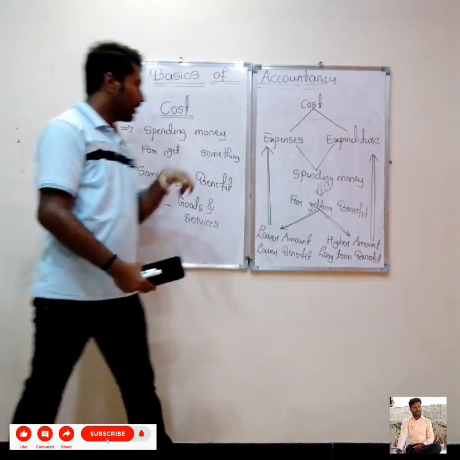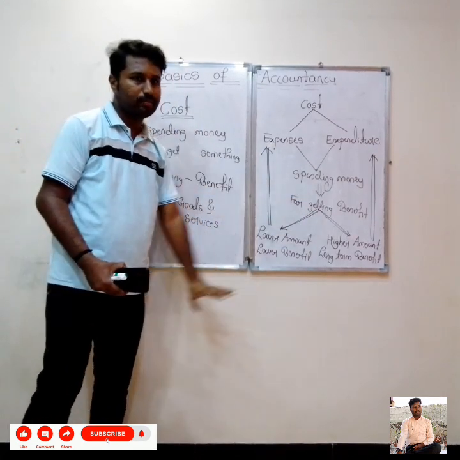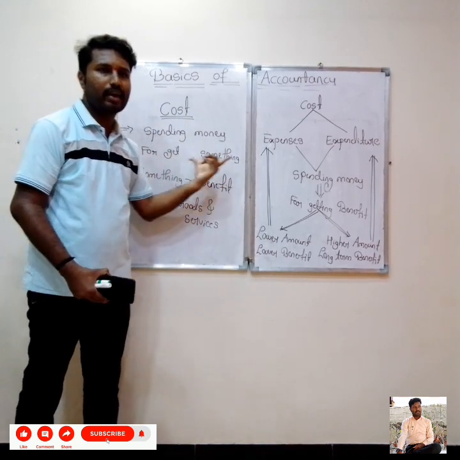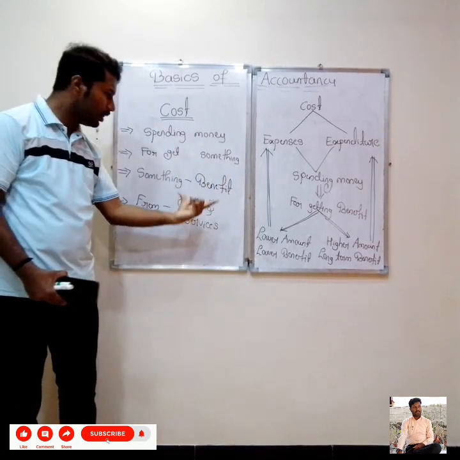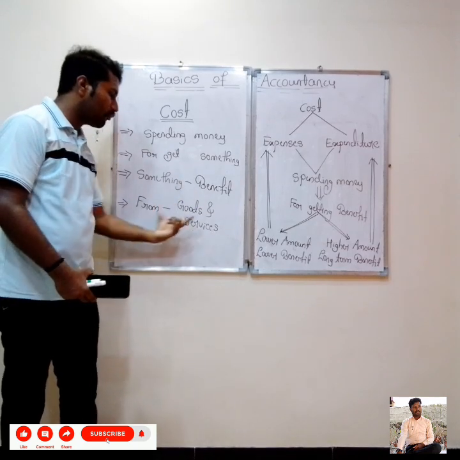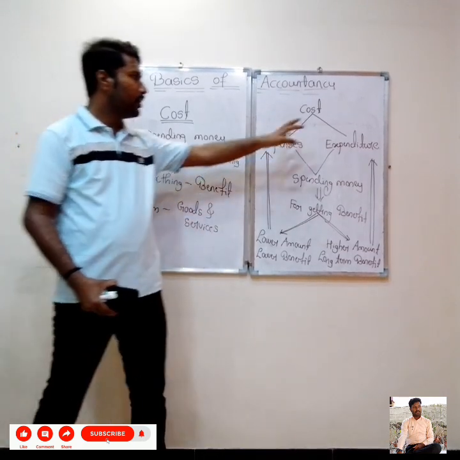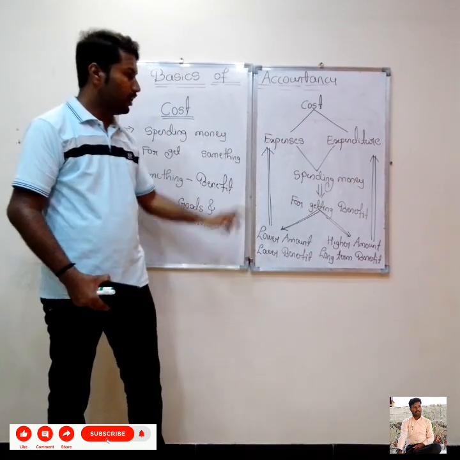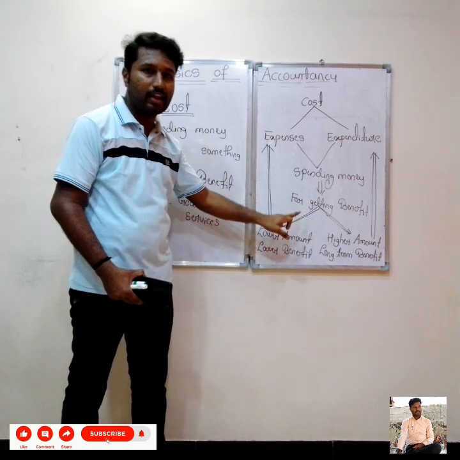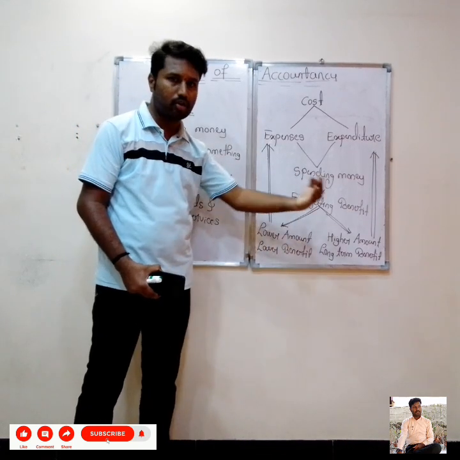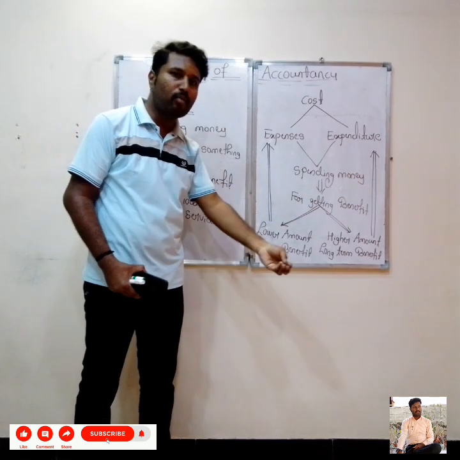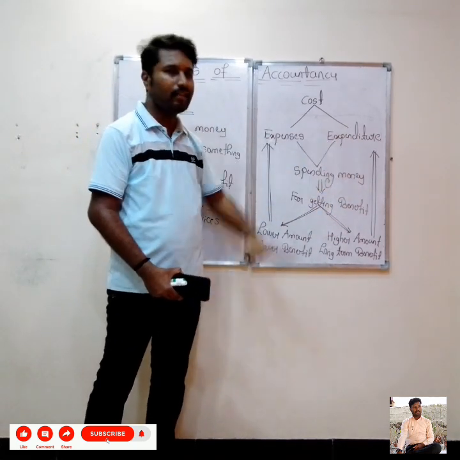Guys, clear? Once again we will go through a revision of this. Cost is nothing but spending money for getting something. That something is benefit, and that benefit is derived from goods and services. Then cost is categorized into two: expenses and expenditure. Spending a lower amount and getting a benefit for the short term is called expenses. Expenditure is spending a higher amount and getting a long term benefit.